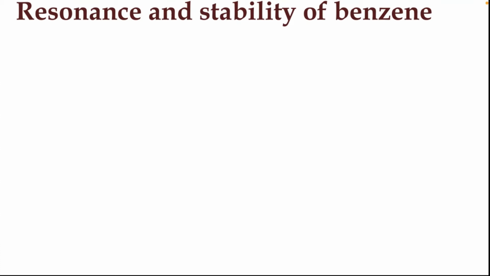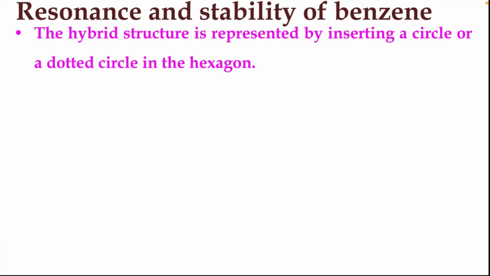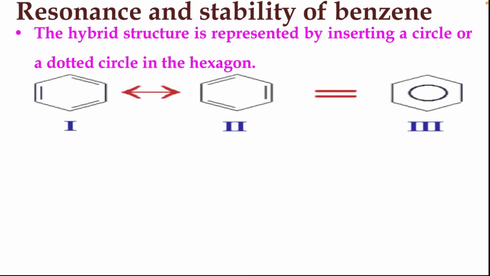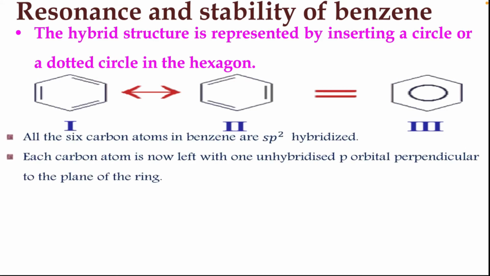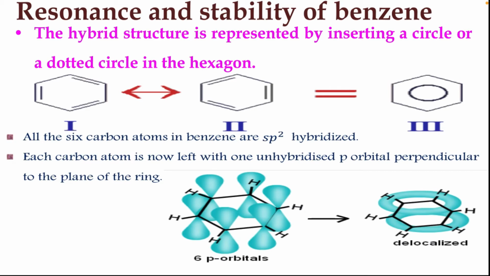Now we shall see the resonance and stability of benzene. The hybrid structure is represented by inserting a circle or a dotted circle in the hexagon, as you can see in the figure. All the 6 carbon atoms in benzene are sp2 hybridized. Each carbon atom is now left with one unhybridized p orbital perpendicular to the plane of the ring.